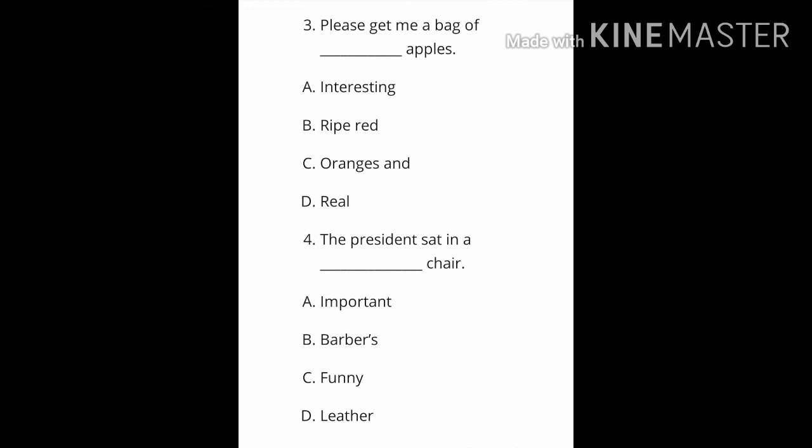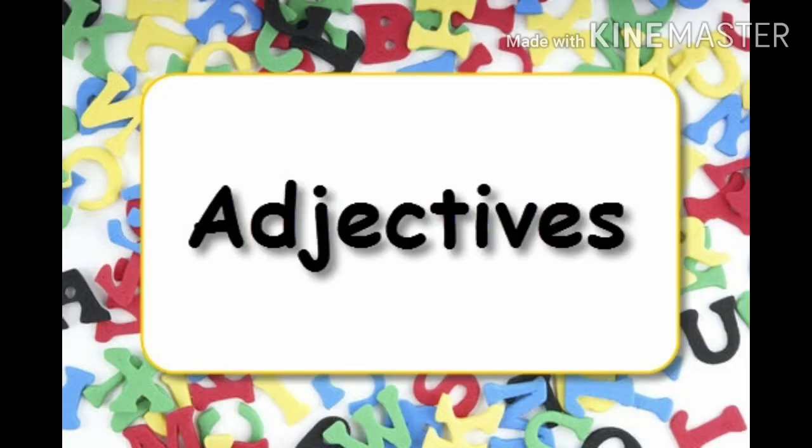Students, can you mention what we saw in today's class? We saw what is an adjective, the definition of adjective, and kinds of adjectives. There are 5 kinds: adjectives of quantity, adjectives of quality, adjectives of number, demonstrative adjectives, and interrogative adjectives. And also we saw the position of adjectives and forms of adjectives.